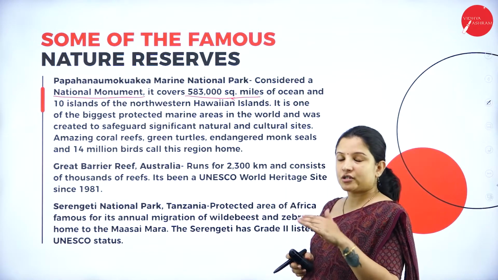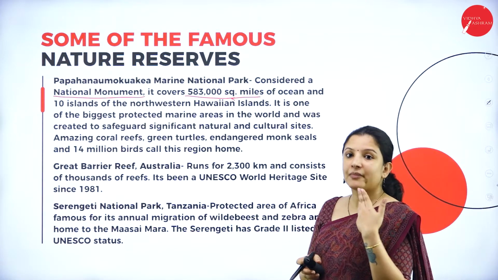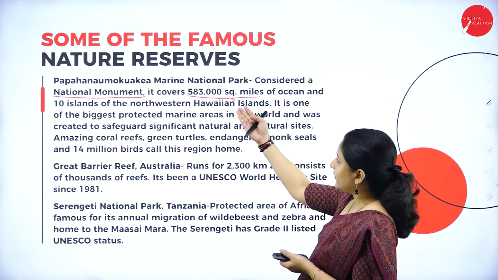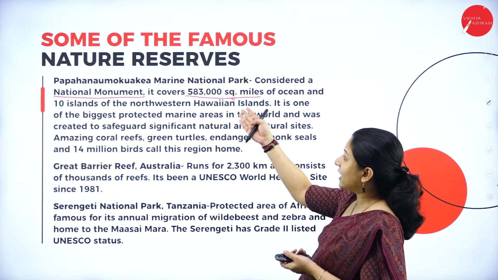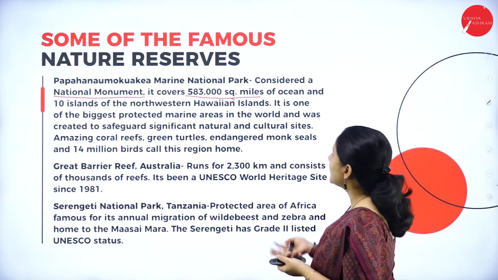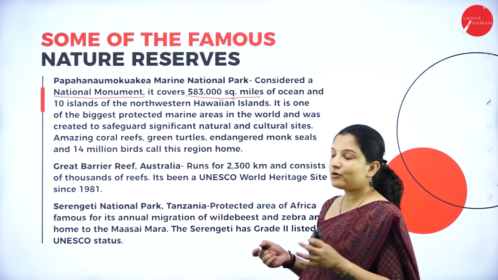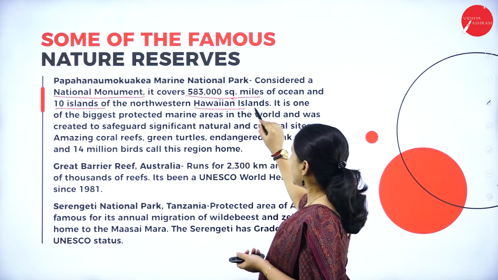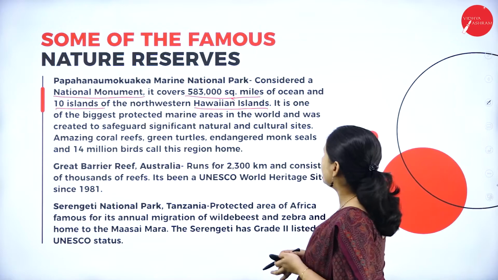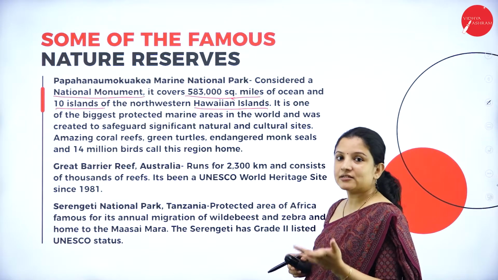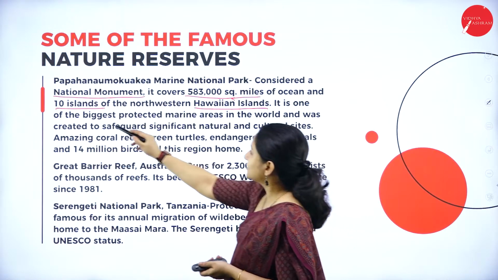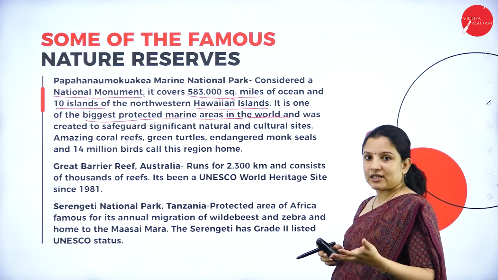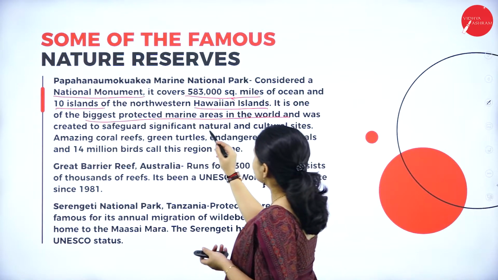It is a marine national park, therefore it is ocean, and in this particular ocean around 10 islands are situated, which we call the Hawaiian Islands, and these 10 islands are the biggest protected marine areas in the world, and it was safeguarded especially because of its natural and cultural sites.